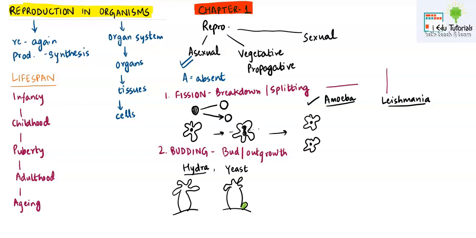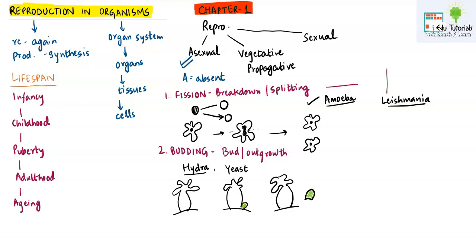Now what will happen? Over a period of time, this outgrowth will be separated, right? This outgrowth will be separated, and this will lead an individual life. So that means from one parent we have formed 2 individuals, and we have satisfied the definition of asexual reproduction.